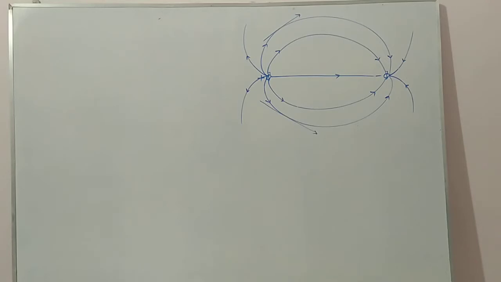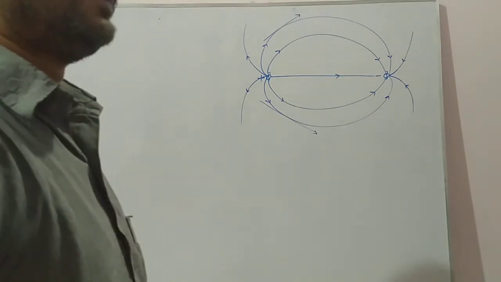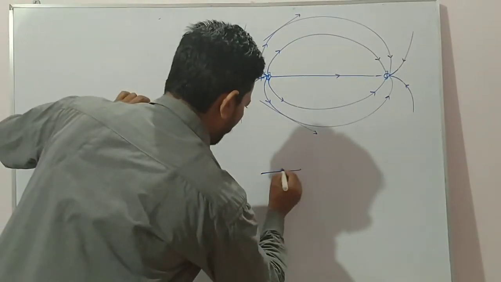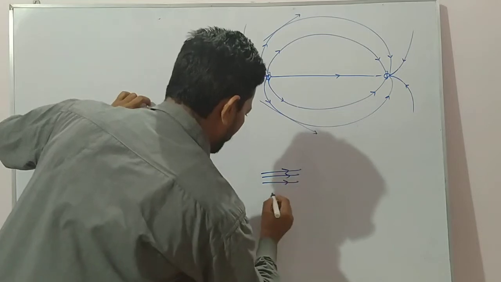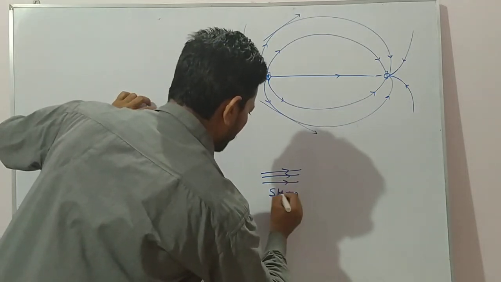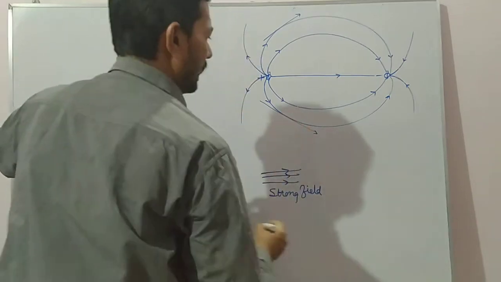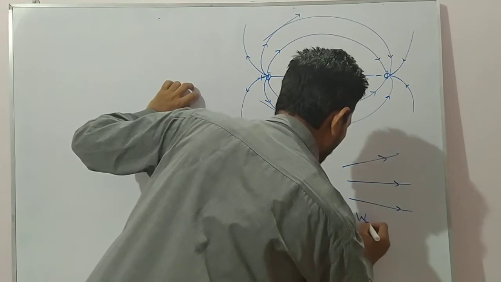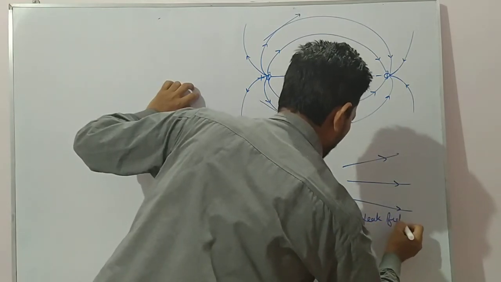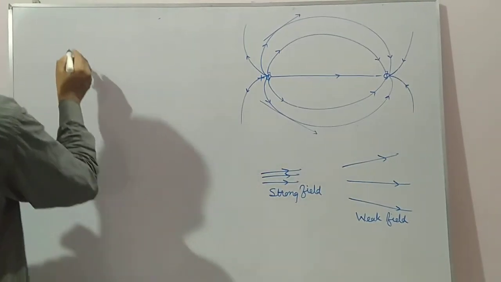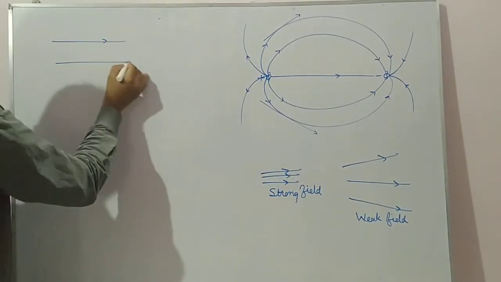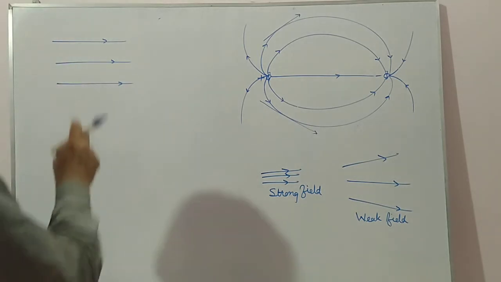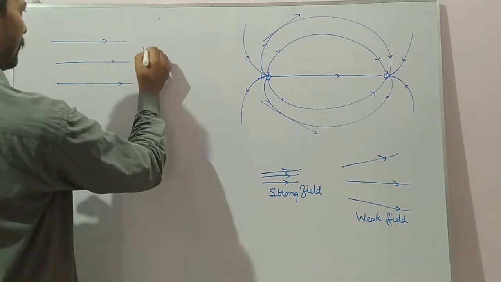Next, fourth point is, closeness of electric field lines represents a strong field. Suppose the electric field lines are very close to each other, then that means it is a strong field. Again, if the electric field lines are far apart, then it is a weak field. If the electric field lines are parallel, this represents a uniform field.